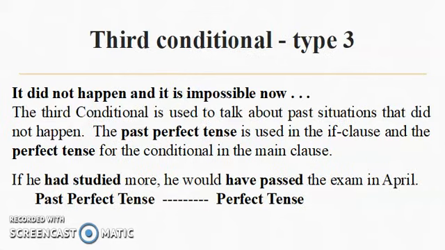Type 3 conditionals are used to describe things that did not happen or are impossible anyway. The past perfect tense is used in the if clause, and the perfect conditional is used in the main clause. So, if he had studied more, he would have passed the exam in April. Well, it's impossible for the following reasons. He didn't study more, so he didn't pass the exam in April, and wishing he had doesn't change the situation at all.